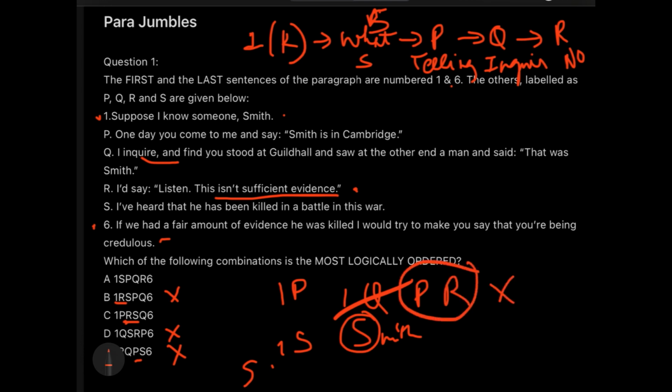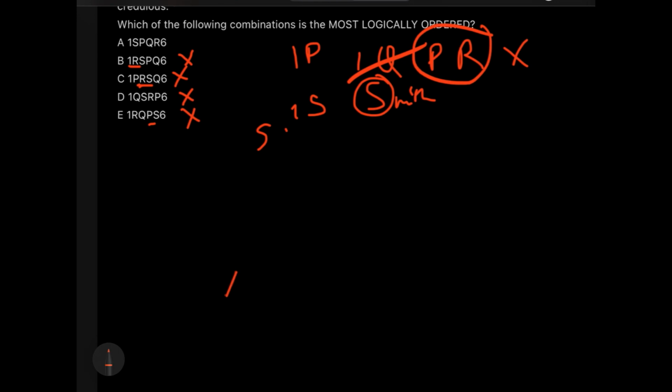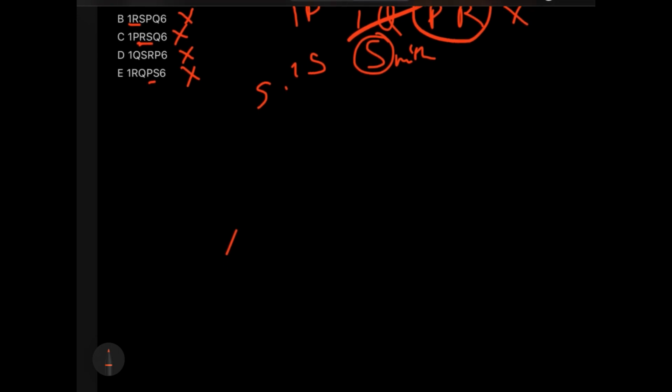Why? Because you just know about Smith, and then without having any information of where he was, where someone saw him, you're just coming up with a sentence that this isn't enough evidence. This is wrong. This is where the connectivities play an important role in parajumbles, and you will realize that option C is absolutely wrong, and therefore we will go with option A as our correct answer.